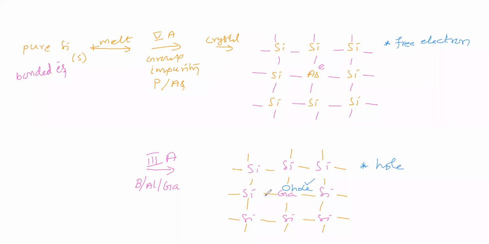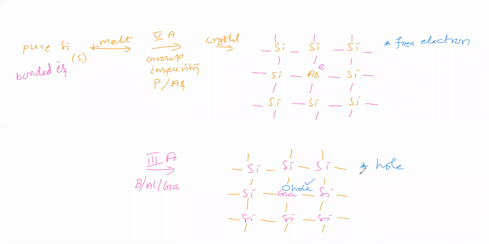So we will take these two. These two are extrinsic semiconductors. One we got by adding a group 5A impurity, either phosphorus or arsenic. The other we got by adding group 3A, boron, aluminum, gallium. These two have different behavior. Here free electron is responsible for current carrying, here hole is responsible.